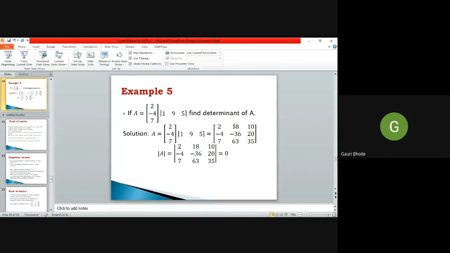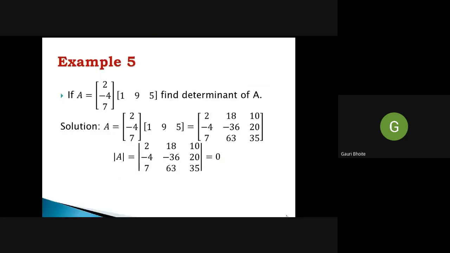But if we observe this, these 3 rows are multiples of this row 1 9 and 5, and therefore all these 3 rows are multiples of each other. And we know that if rows are multiples of each other, the determinant is directly 0. So no need to calculate the actual value of the determinant. By observing that rows are multiples, we write its determinant is 0. Okay.